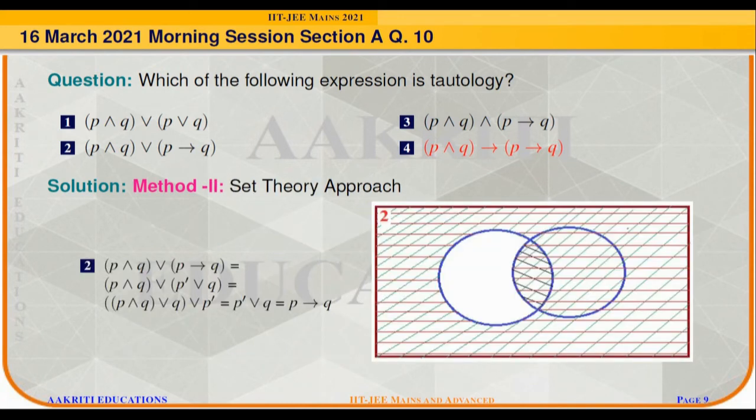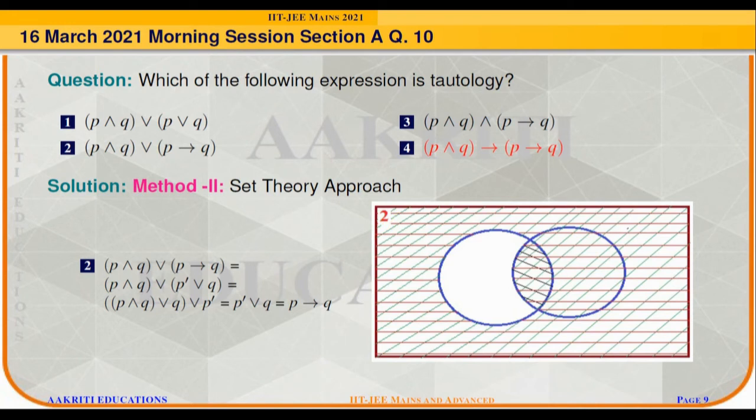The second option is P conjunction Q disjunction with P implies Q. By using the distributive law, we can simplify it as P implies Q. In the Venn diagram also, if we draw P conjunction Q and P implies Q, where P conjunction Q is represented by negative slope slant lines and P implies Q is represented by positive slope slant lines, then their union will give the entire P implies Q, which is represented by the horizontal lines. Since it is not covering the entire universal set, hence it is also not a tautology.